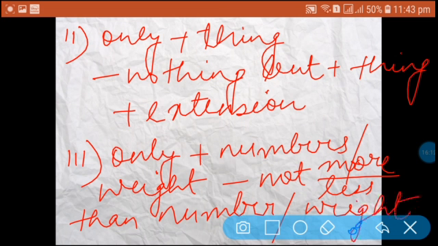These are the three situations with the use of only or alone. So we must remember that only is used before the person and alone is used after the person, word and auxiliary verb.